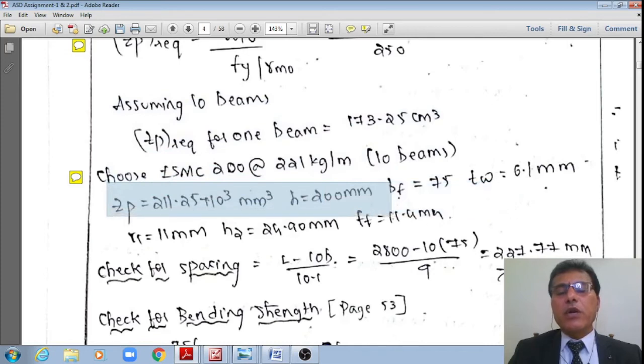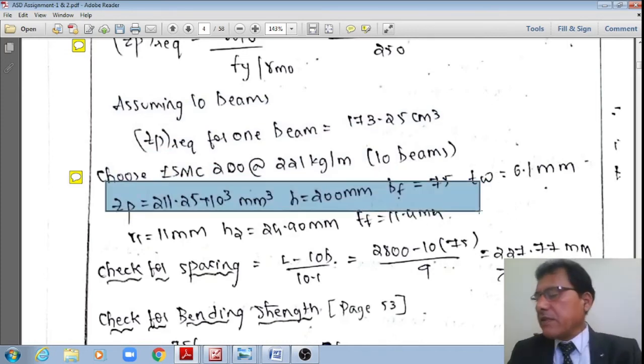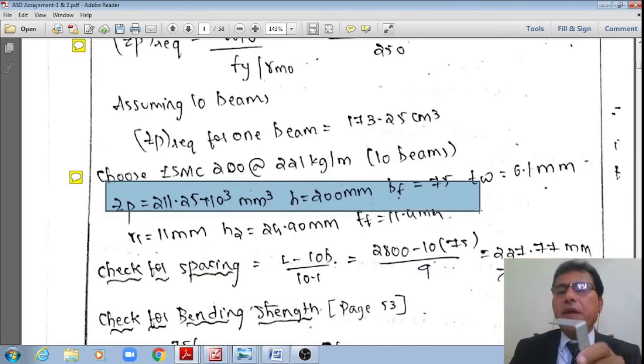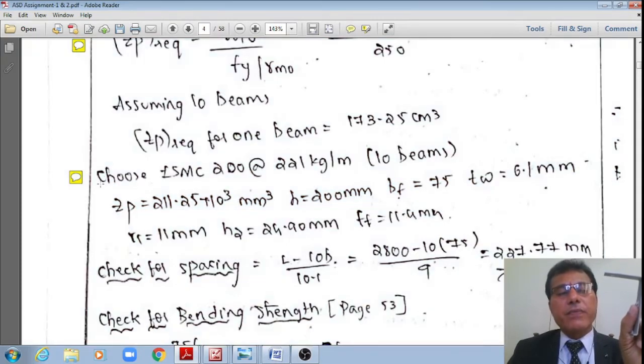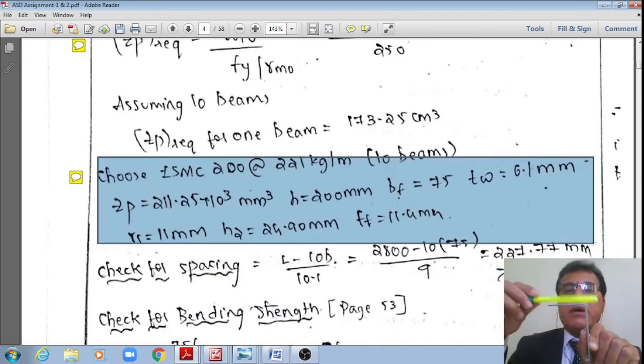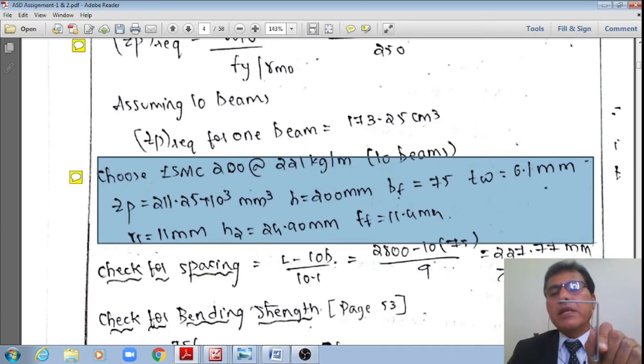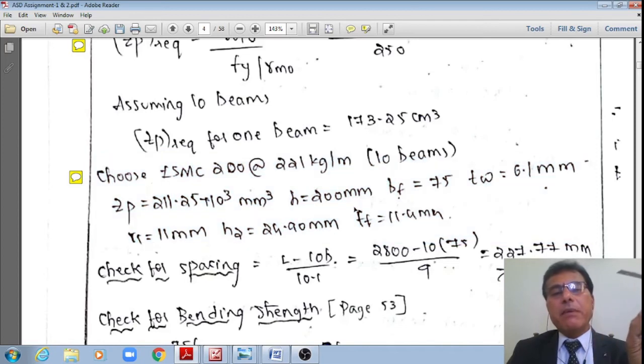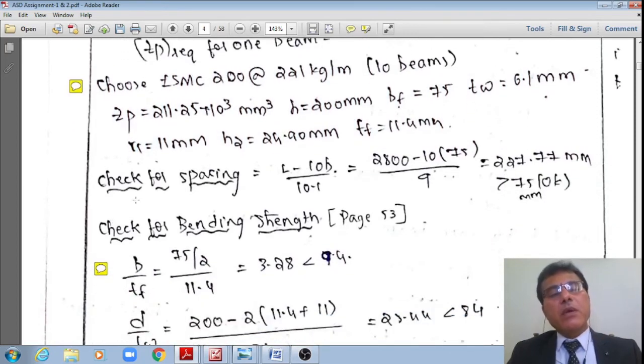If it is okay, then I'll note down the properties. The depth of the section is 200 mm and the breadth of the flange of this channel section is only 75 mm. The thickness of the web is equal to 6.1 mm, and the root radius is equal to 11 mm. H2, from the end of the flange up to the end of the root radius, is equal to 24.9, and the thickness of the flange is 11.4 mm. All these properties I have noted down.